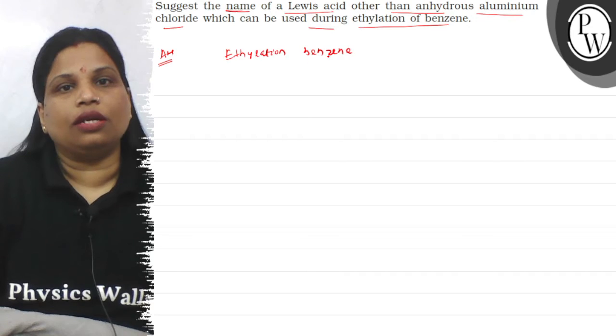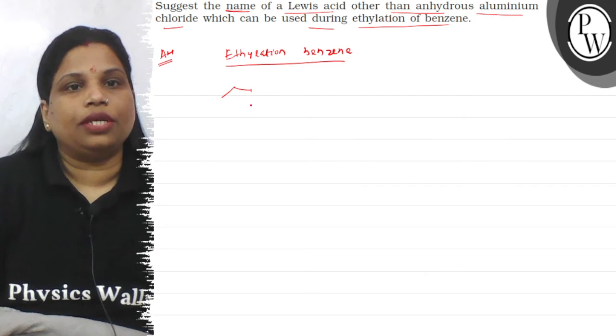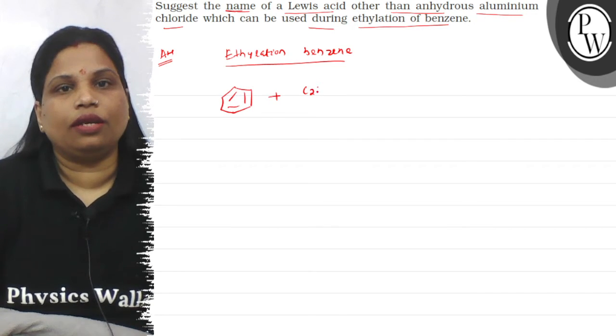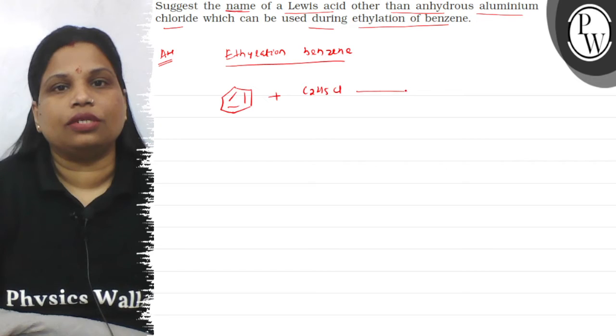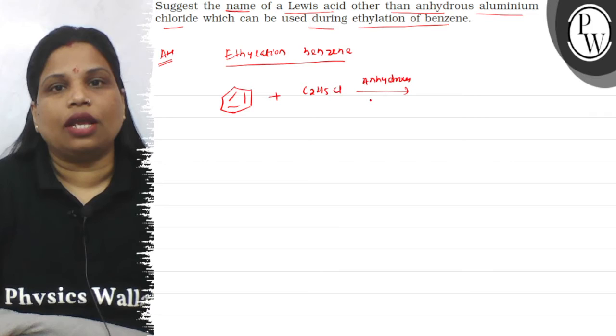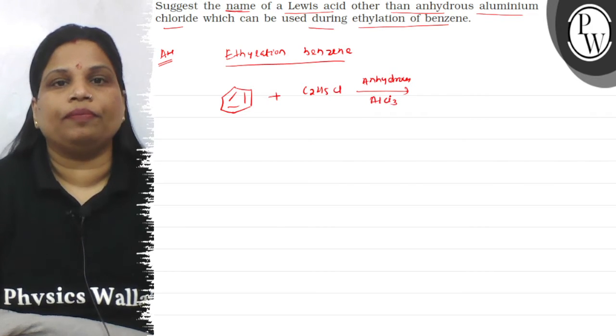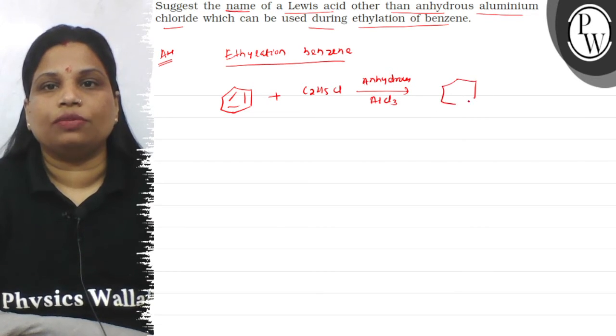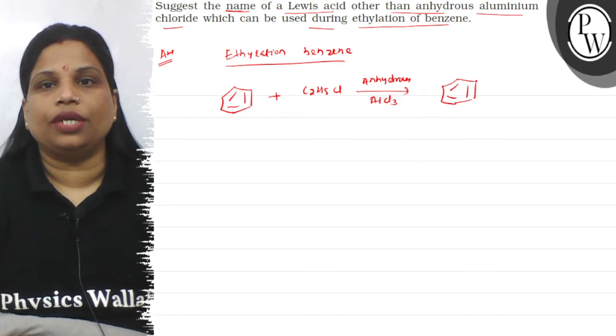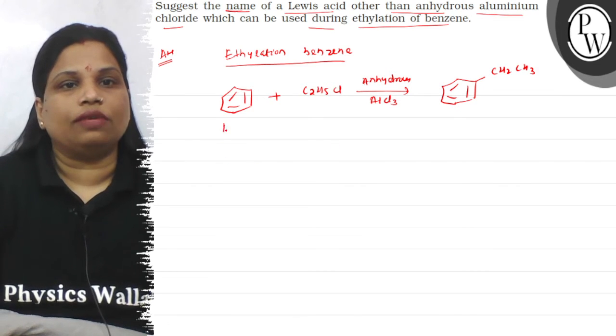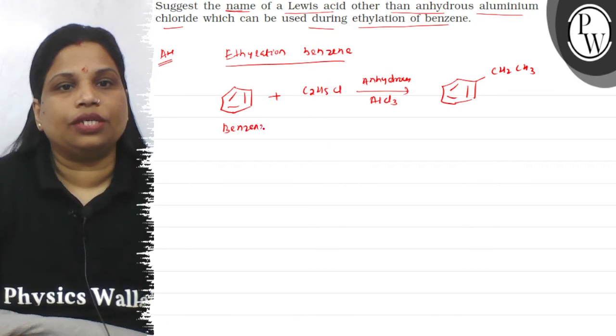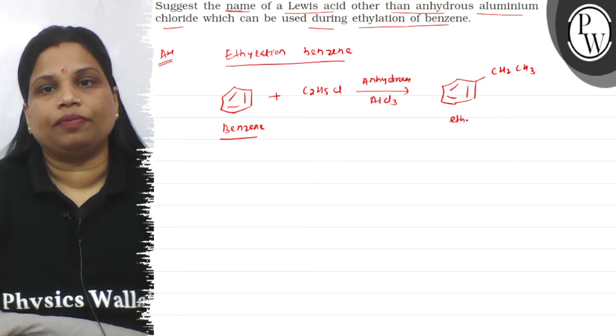In ethylation of benzene, benzene is treated with ethyl chloride in the presence of anhydrous aluminum trichloride, then the ethyl group is substituted in the nucleus of the benzene ring, CH2CH3, where benzene is converted to ethyl benzene. Okay children, ethyl benzene.